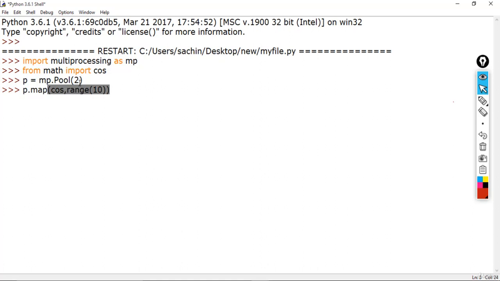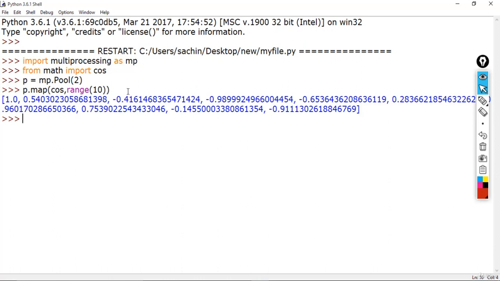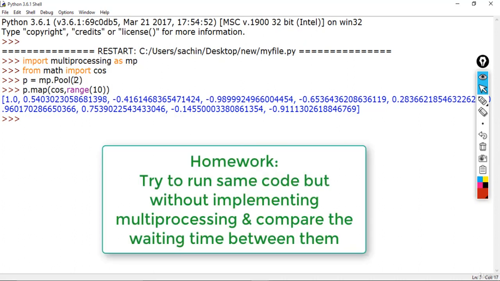So what we have done here is we'll handle the multiprocessing in the background to find the cos of these values, which are in the range 0 to 9, and you can map this cosine function on the range of 10 to this pool, so that it can be executed quickly with the help of multiprocessing. When I press enter, you could see all of these values printed over here, which are the values of the cosine function. So we made use of multiprocessing to quickly render these values, which would be difficult in the case of a single processor, but we have made use of this pool to support the multiprocessing in the background.